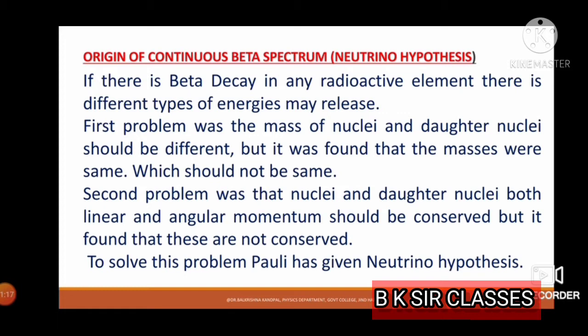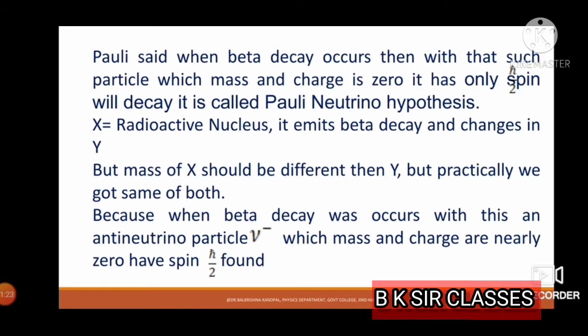To solve this problem, Pauli gave the neutrino hypothesis. Pauli said that when beta decay occurs, a particle with zero mass and zero charge, and only half spin, h cross by 2 spin, is emitted. This is called the Pauli neutrino hypothesis.